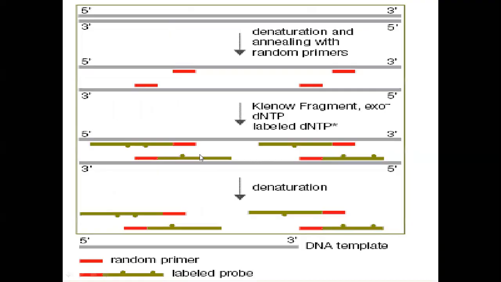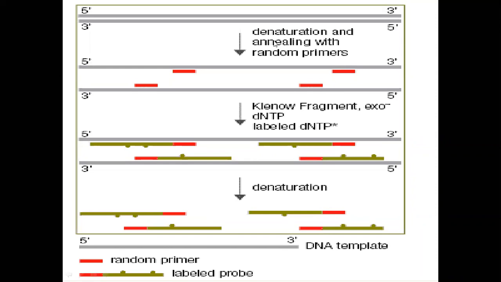So how does this look exactly? It's shown over here. So denature and annealing with the random primers. Primers are nothing but again short sequences of nucleotides. So first you will denature the double-stranded DNA.